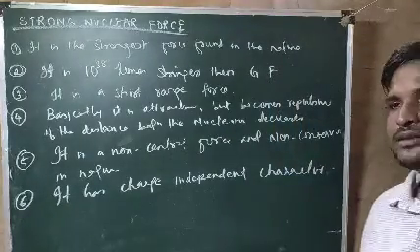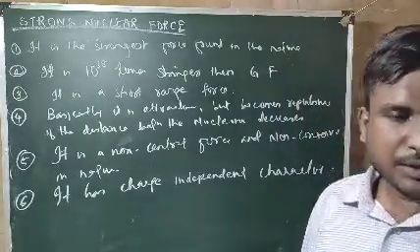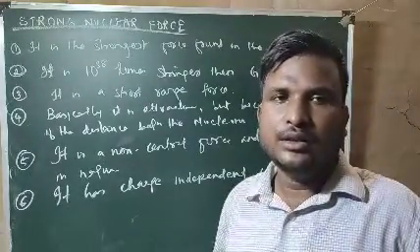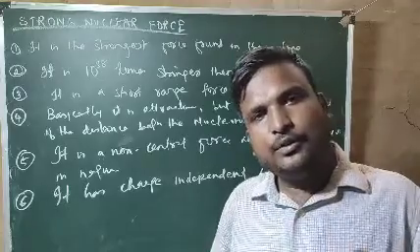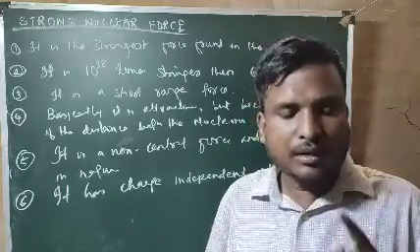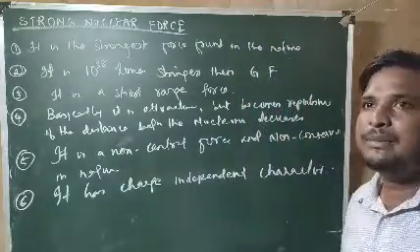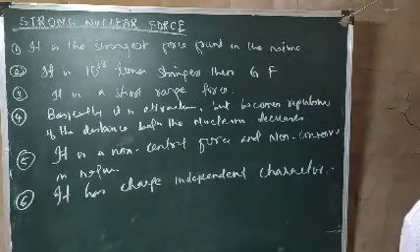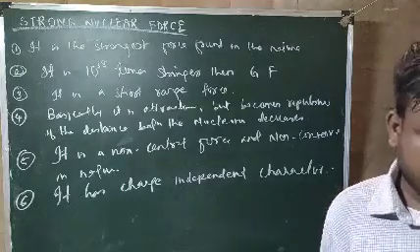It means that inside the nucleus, protons and neutrons both are there. The force between proton and proton, between neutron and neutron, and between proton and neutron always remains the same. If it remains the same, then we can say it has a charge independent character.